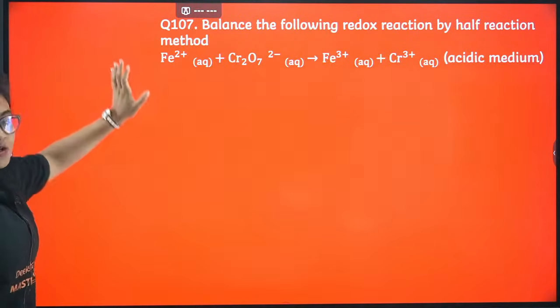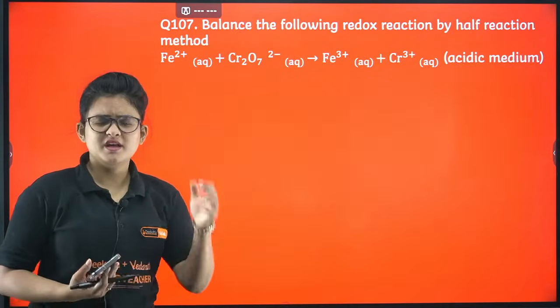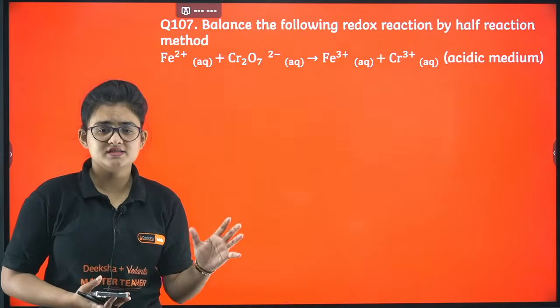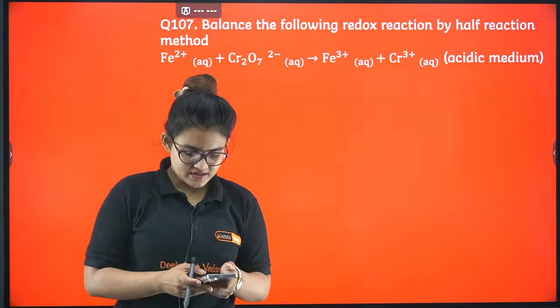Okay, this is something you have to balance in the redox acidic medium. Okay, very important. Any one of them you can get actually. This is the most common one, that's why I kept it. So yeah, let's proceed.